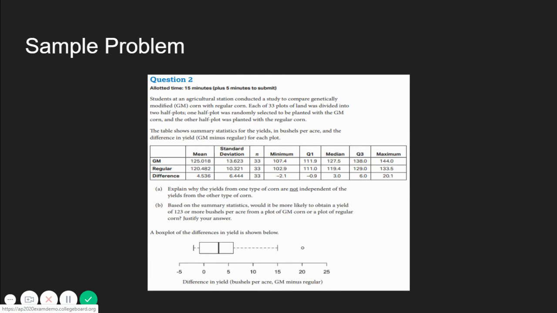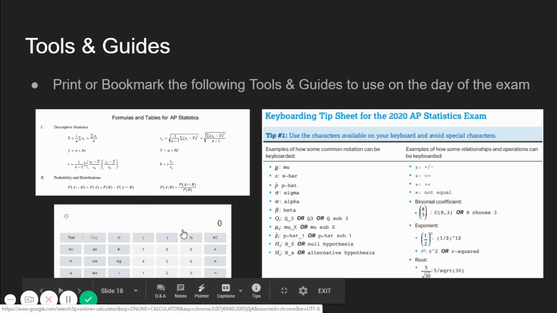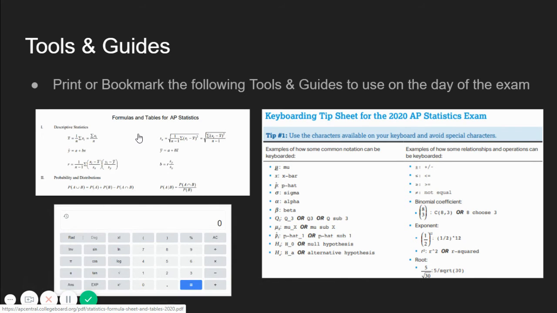College Board has provided a sample problem of what the AP Statistics test will look like. This is an example of question 2. Click on the image in order to see the full question via the College Board. Some helpful tools and guidelines are an online calculator, formula and tables, and tips on how to include symbols if you are planning to do your answers on the computer.